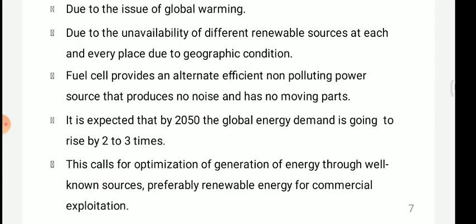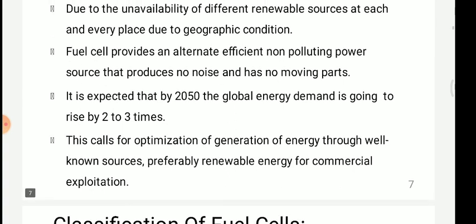It is expected that by 2050 the global energy demand is going to rise by two to three times. As per the experts, the energy demand will be increasing day by day. Up to 2050, as per the expectations, the energy requirement will increase to about 3 times.